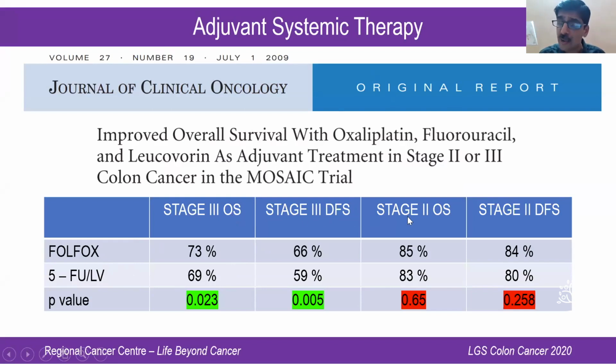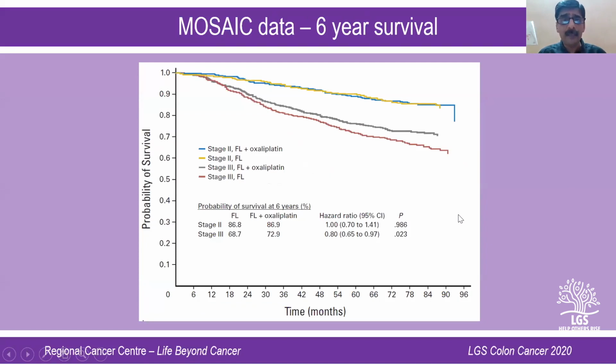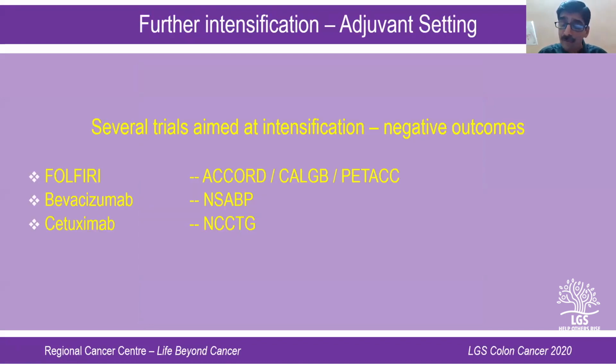But when it comes to stage 2 cancers, the evidence was not strong enough, because the MOSAIC trial again showed that in stage 2 there was no benefit, or no statistically significant benefit, in colonic cancer. And again, this was the long-term data of the MOSAIC trial, which very clearly says that in stage 2 there is not much benefit, but in stage 3 cancers there is a significant benefit if you give FOLFOX over 5-FU leucovorin. So this is what established FOLFOX as a standard treatment, but subsequent to this, various trials have tried to